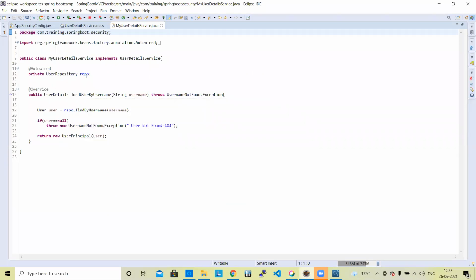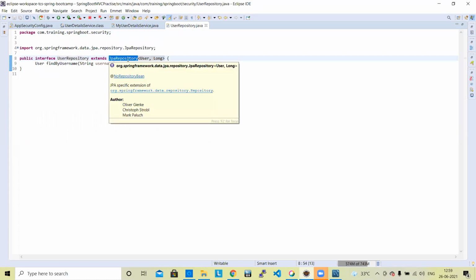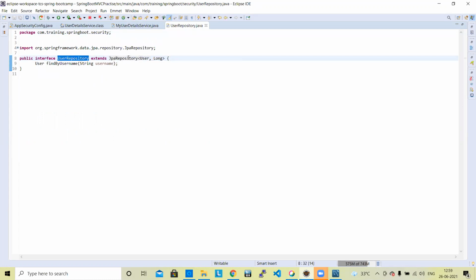It is calling the repository. Repository works with the database. And here we are using the JPA repository. Go to the user repository class. It is simply a user repository that extends JPA repository, and to JPA repository it passes your entity object. Here the entity object name is user, and the primary key of the object is the ID.